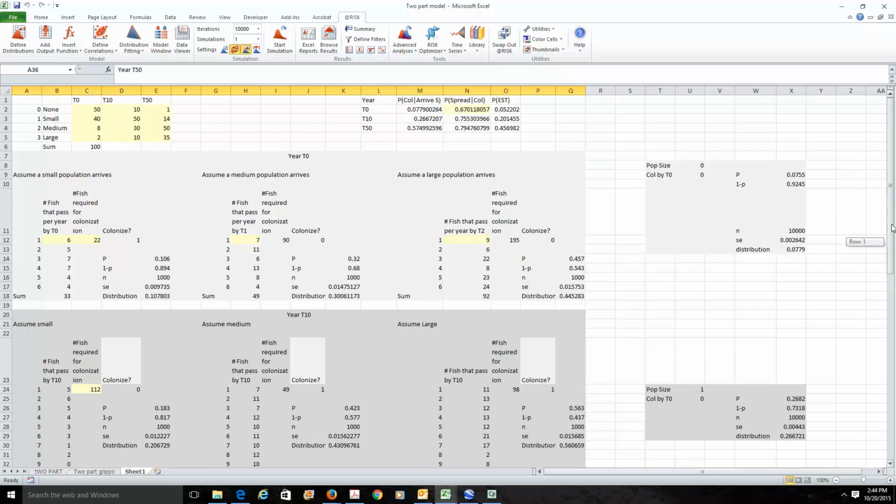The final calculations that we're going to be looking at are found up here in the first 4 rows. We have year T0, and you'll see there's some probability of colonization given that we have arrival of the aquatic nuisance species. Then there's some probability of spread. Multiply those 2 together and we get the probability of establishment. What you don't see are the first 3 elements. Those first 3 elements are now handled in these calculations down here. But as I said, we'll handle that in the next model.